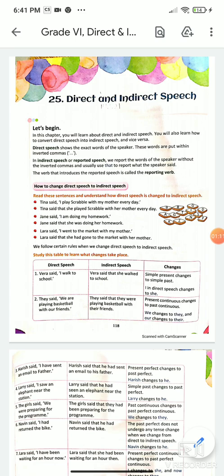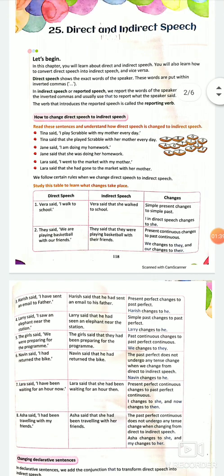So I am the first person, you are the second person. So first person is telling something to the second person is direct speech. You go home and mother is the third person. You are reporting to the mother what Medha said. Medha is first person. So what Medha said. So when second person reports what the first person had said to the third person is indirect speech. Right?